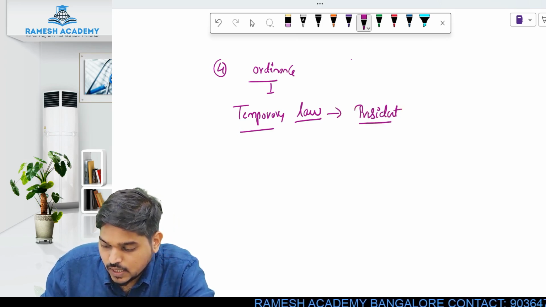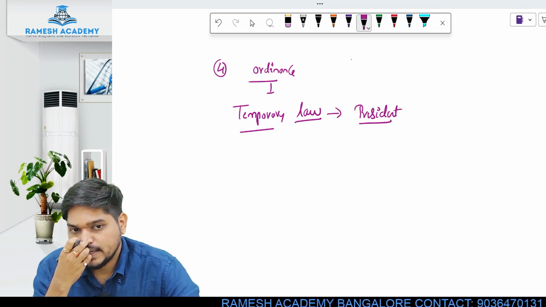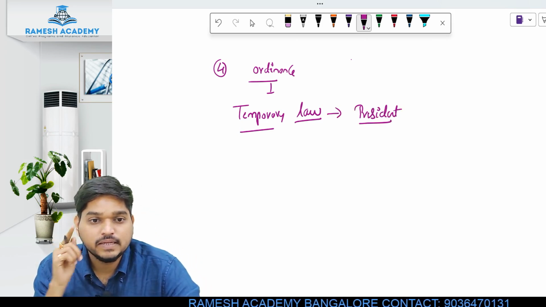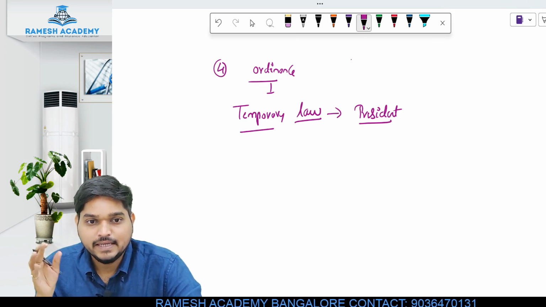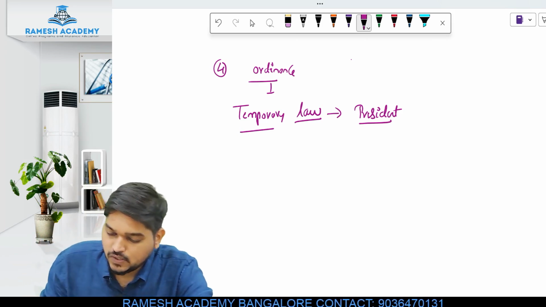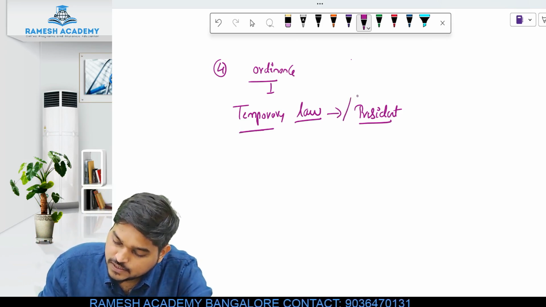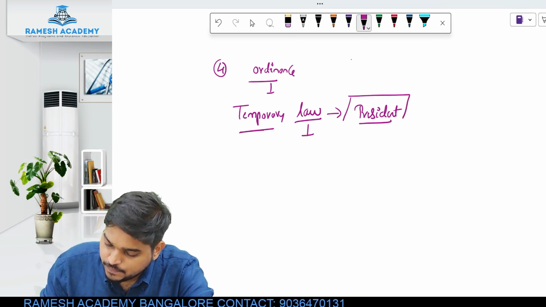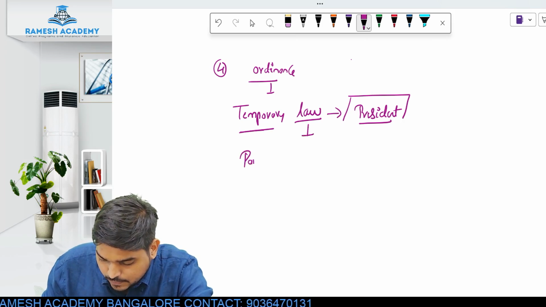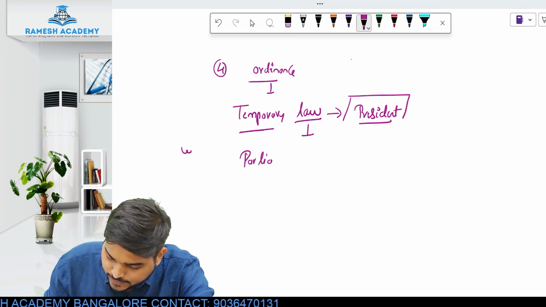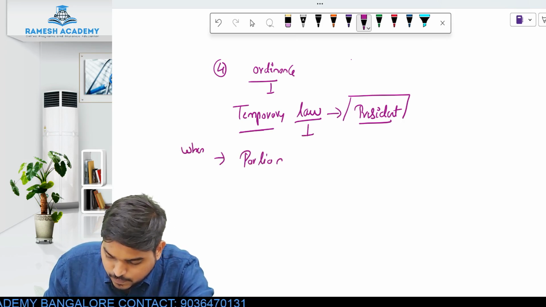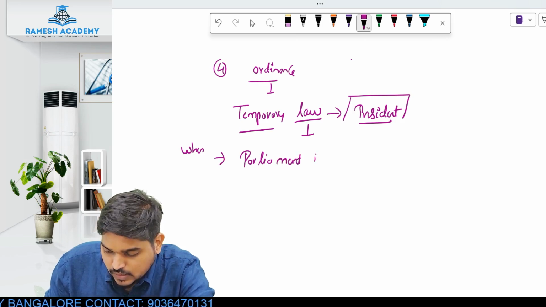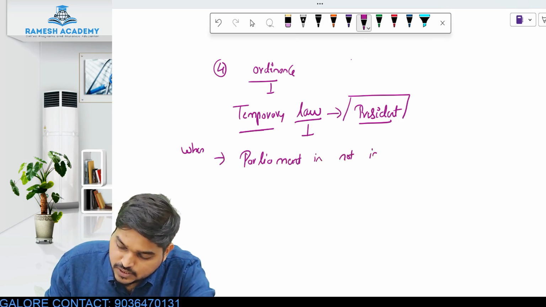Now focus. Normally, as I told you, if you want to make any law, the law will be passed by whom? By the parliament. But if there is any particular law, and if that law is a temporary law, it is passed by whom? By the president. But why is it passed by the president? Because the parliament is not in session.